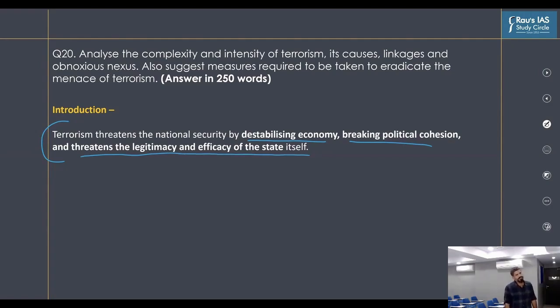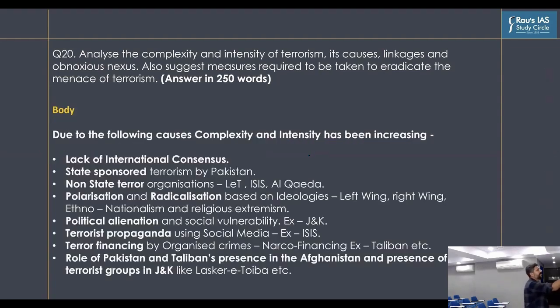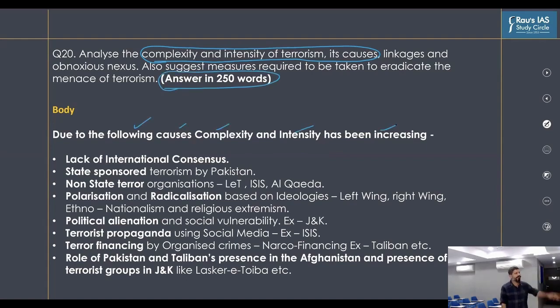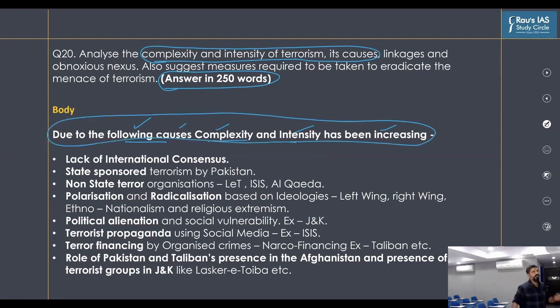Second part is, of course, we need to highlight the complexity, intensity and its causes collectively. That way we can reduce the number of words that we have to write, because we have to write this answer in limited words, that is 250 words. If we divide it into 3 parts, that will make our answer more lengthy and time consuming. And by writing that due to the following causes, the complexity and intensity has been increasing, we have integrated all these 3 parts into one.